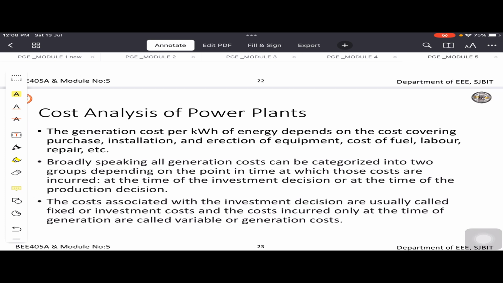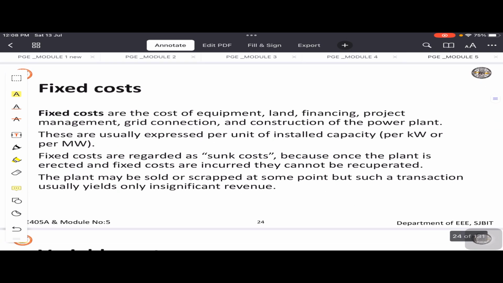In the cost analysis, we will also take into consideration the costs which are incurred like installation, erection of the equipment, fuel cost, labor, repair, and other miscellaneous cost. Here again we are going to categorize them under annual fixed cost, and also we can say depreciation charges, managerial and general maintenance cost, rate of return on the annual interest. Under fixed cost, as we discussed earlier, it involves the cost of the equipment, land, financing, project management, grid connection and construction, and other things.